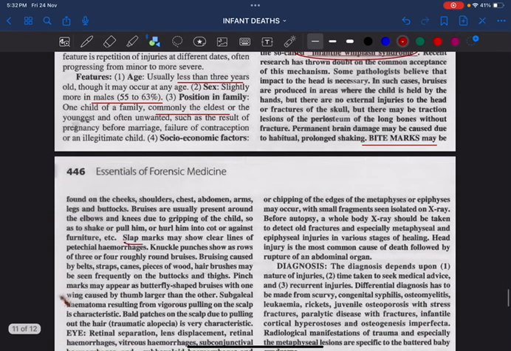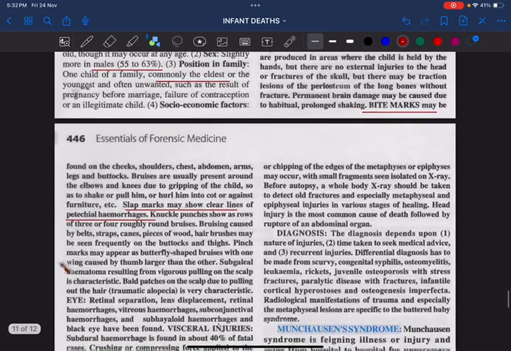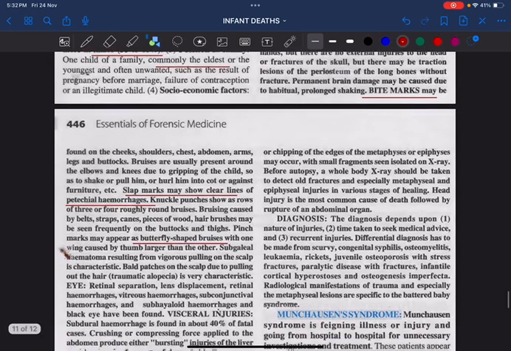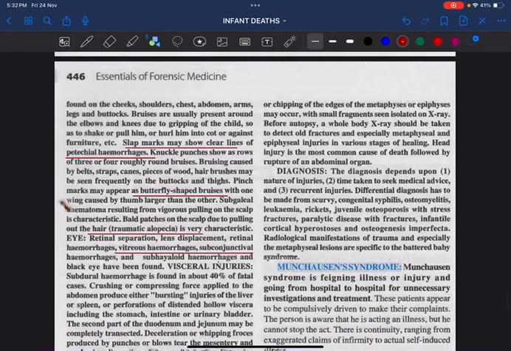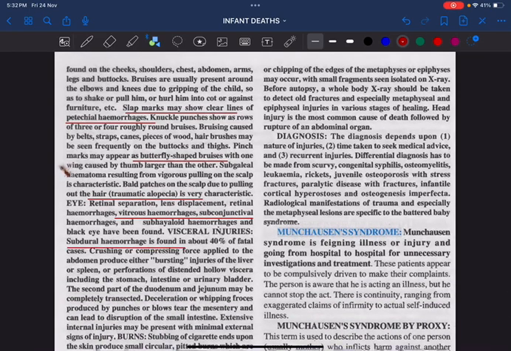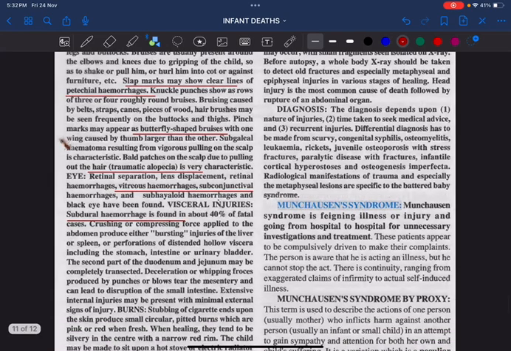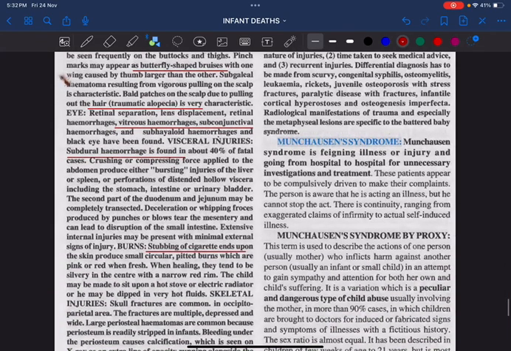Slap marks which show clear lines of petechial hemorrhages, butterfly shaped bruises, traumatic alopecia. There will be vitreous hemorrhage and subconjunctival hemorrhage. Subdural hemorrhage is more common. Then burns, like stubbing of cigarette ends upon the skin.